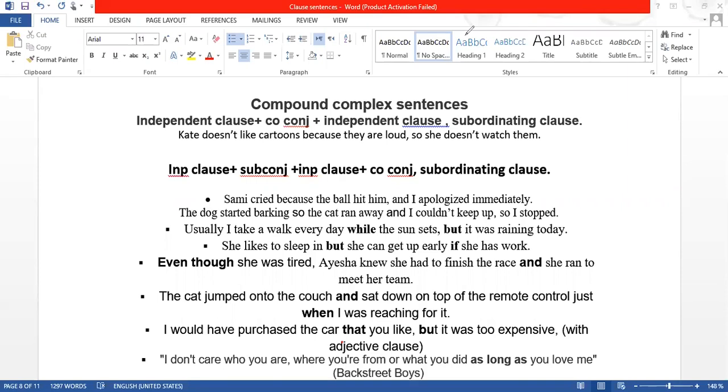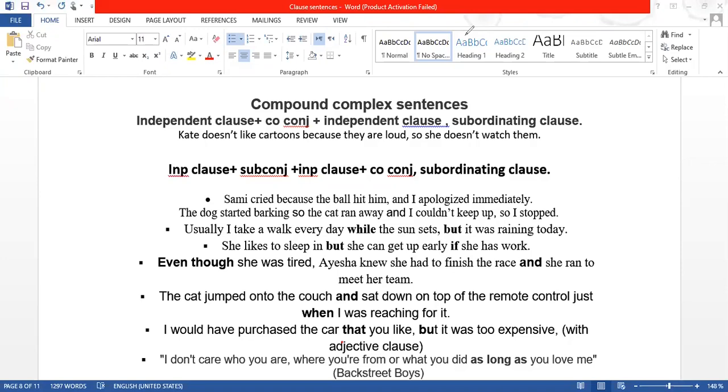She likes to sleep in, but she cannot get up early if she has work. Sorry, she likes to sleep in, but she can get up early if she has work. So again, but and if are used. If is a subordinating conjunction, but is a coordinating conjunction.